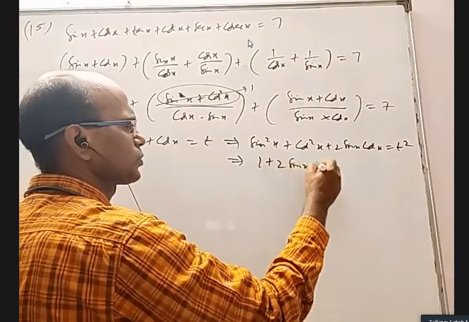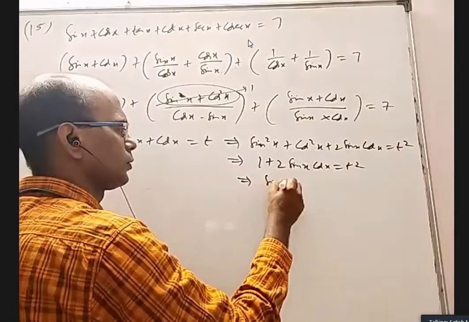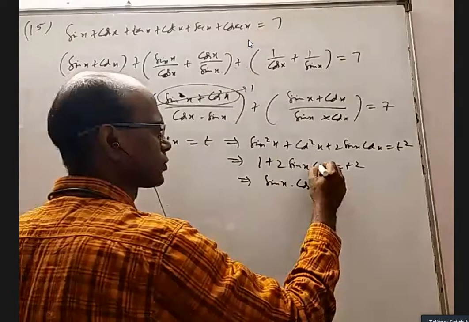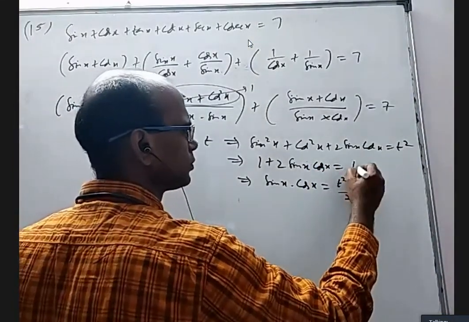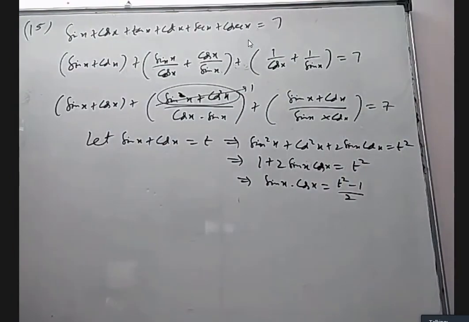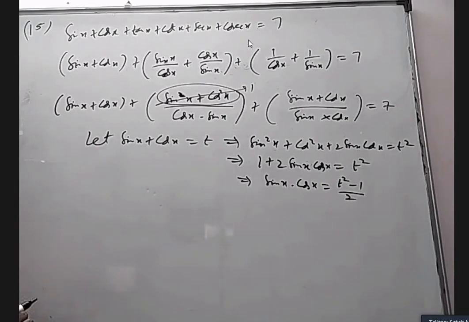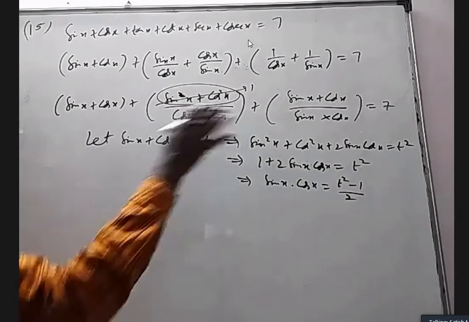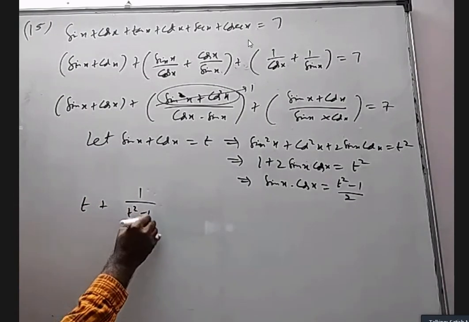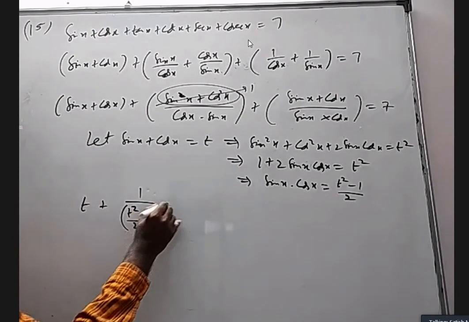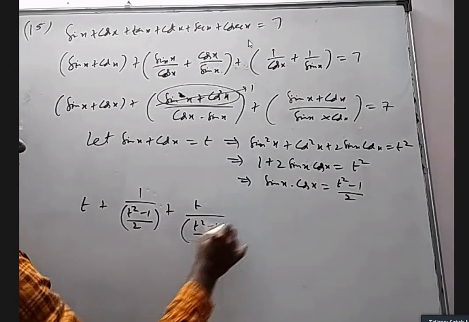So 1 plus 2 sin x cos x is t square, and sin x into cos x is equal to t square minus 1 by 2. Now I want to write everything in terms of t. So this will become t, this will become t square minus 1 by 2, and this will become t, and this is t square minus 1 by 2.